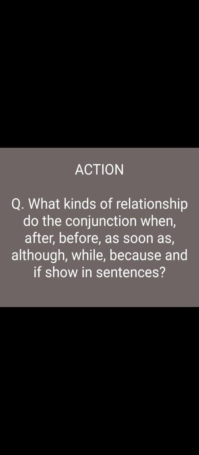So, what kinds of relationship do the conjunctions when, after, before, as soon as, although, while, because, and if show in sentences? When, after, before, and as soon as show the relationship of time. Although and while show the relationship of contrast. Because and if show the relationship of cause and effect. These things we already know.